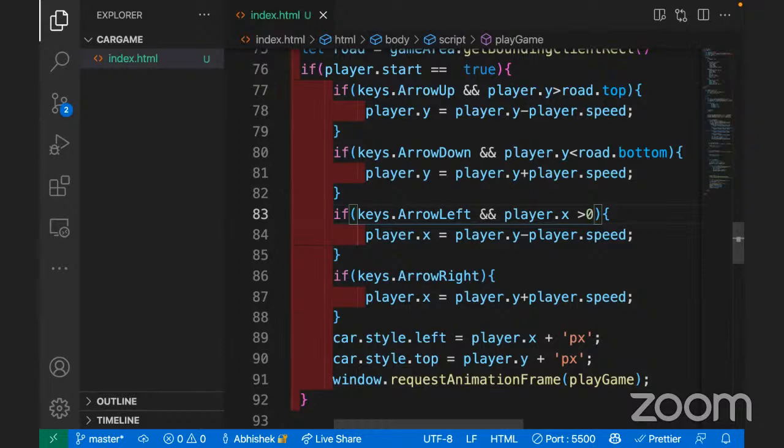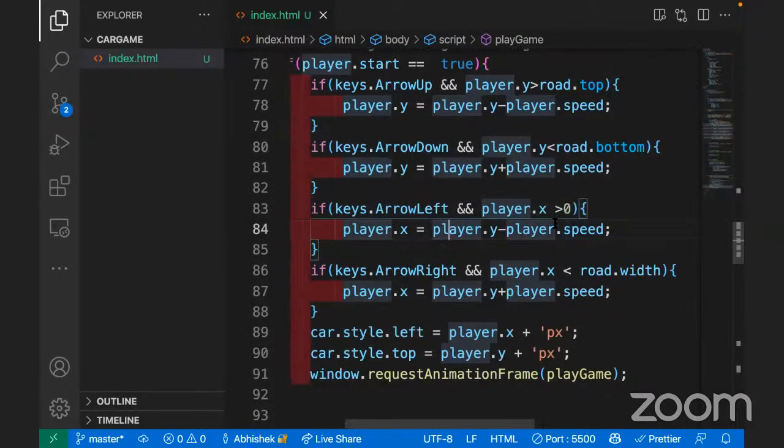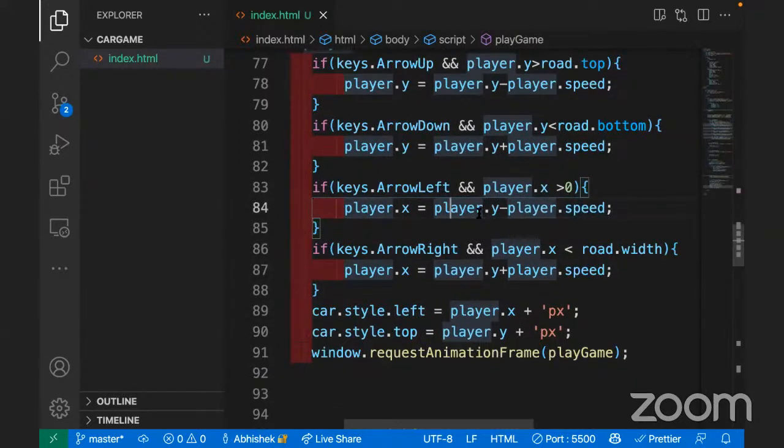And in arrow right, player.x should be less than road.width. Of course, we have to subtract and add a few things that I'll show you. Now let's have a look.